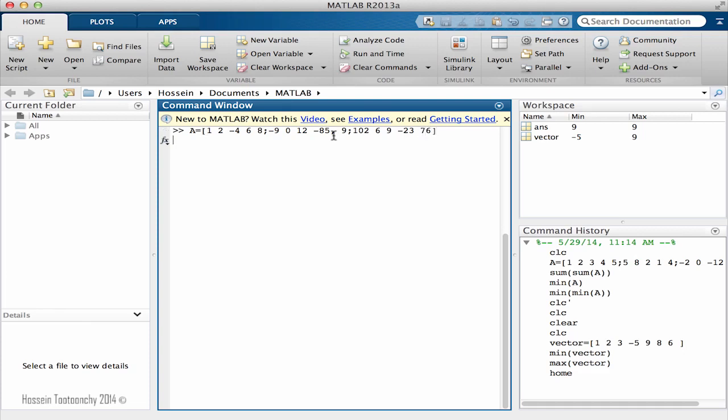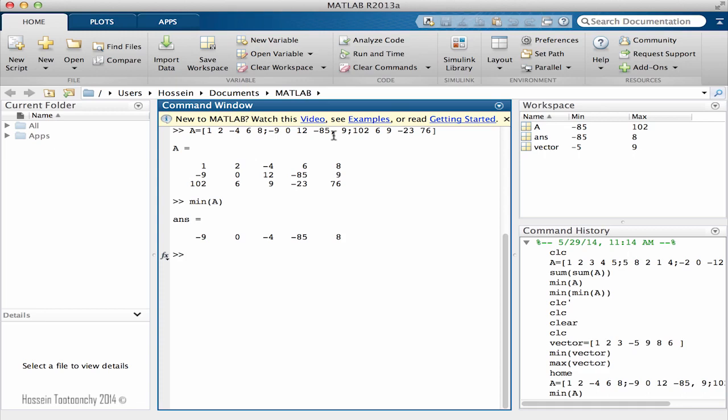Okay, so I created a matrix which happens to be 3 by 5, and now I'm going to find the minimum value among these numbers. If I pass the matrix A into the min function and hit enter, you see that a vector is created, exactly like the sum in the previous video.